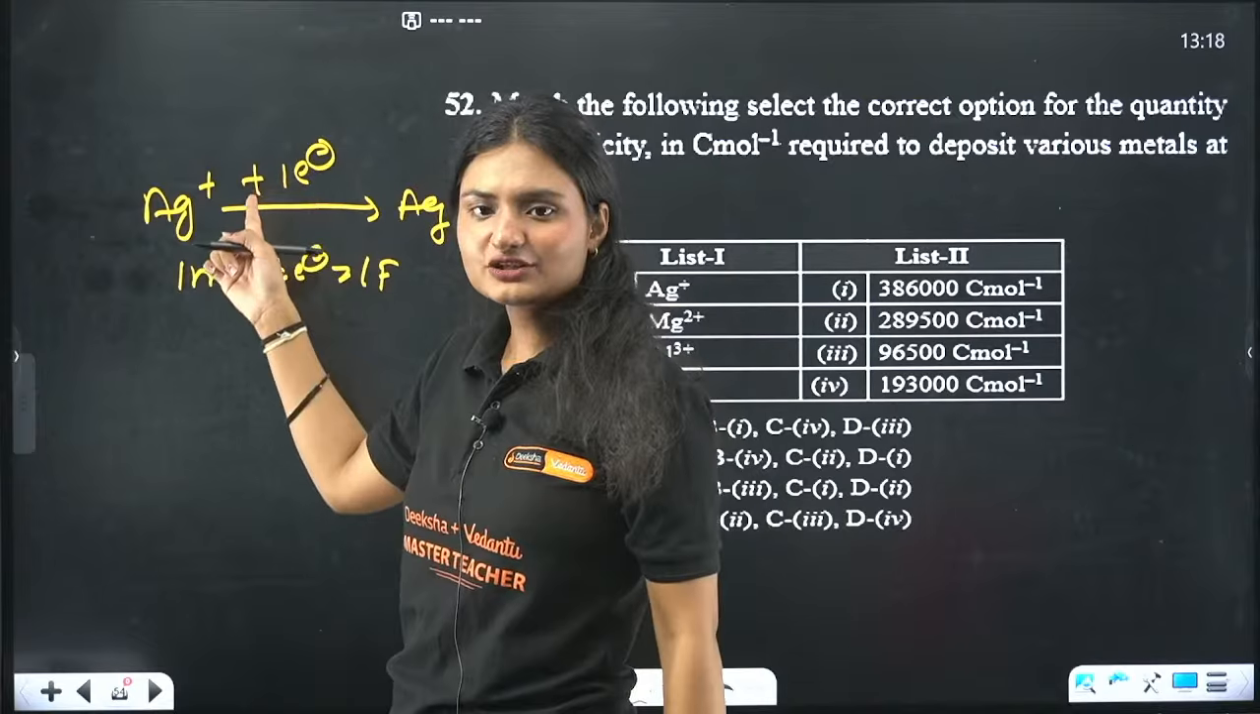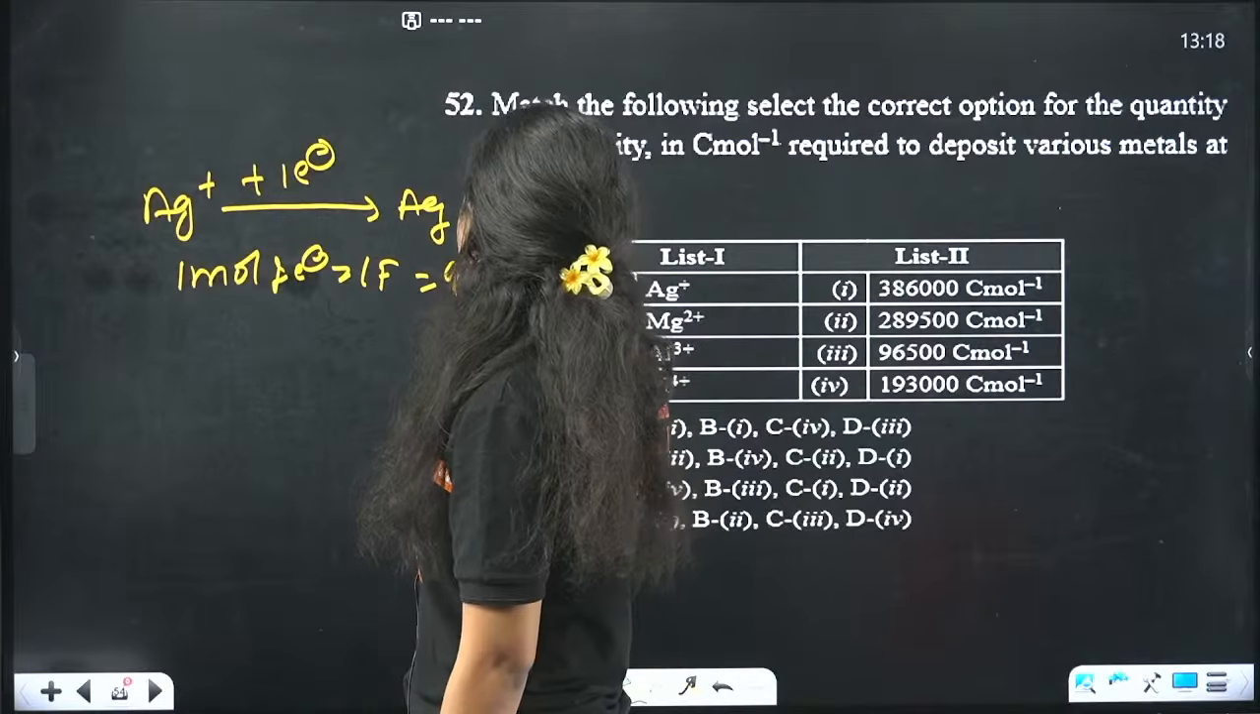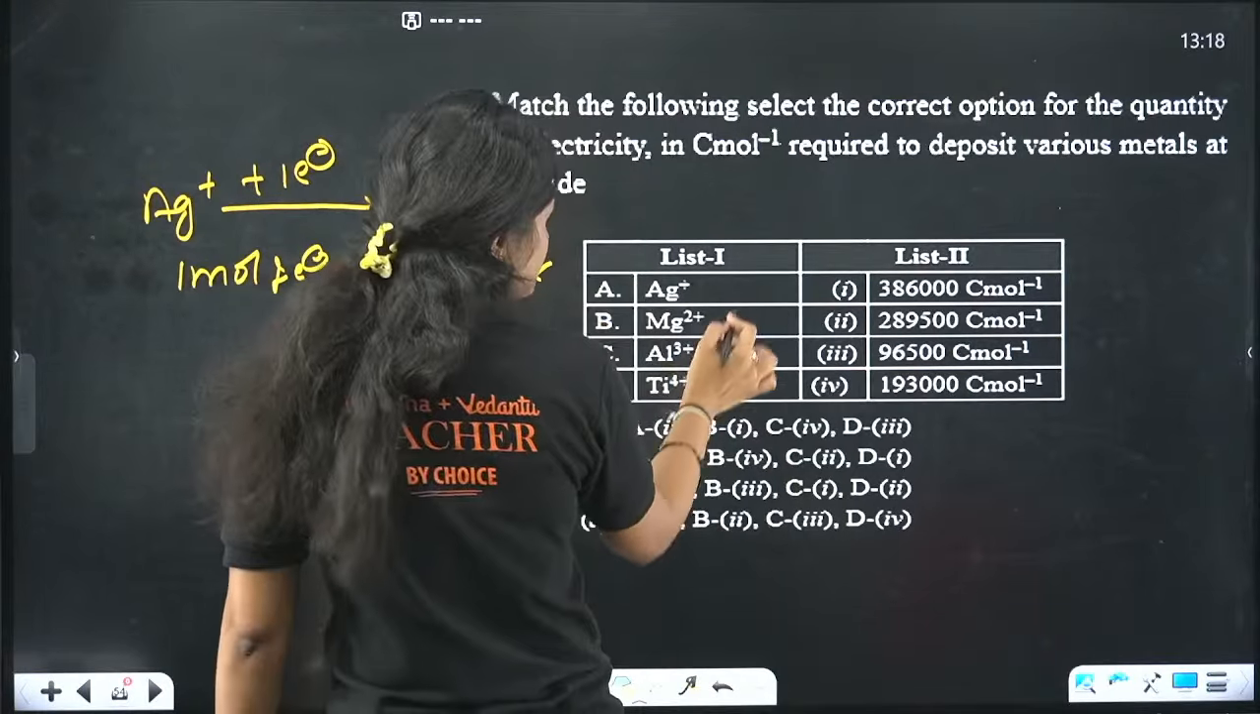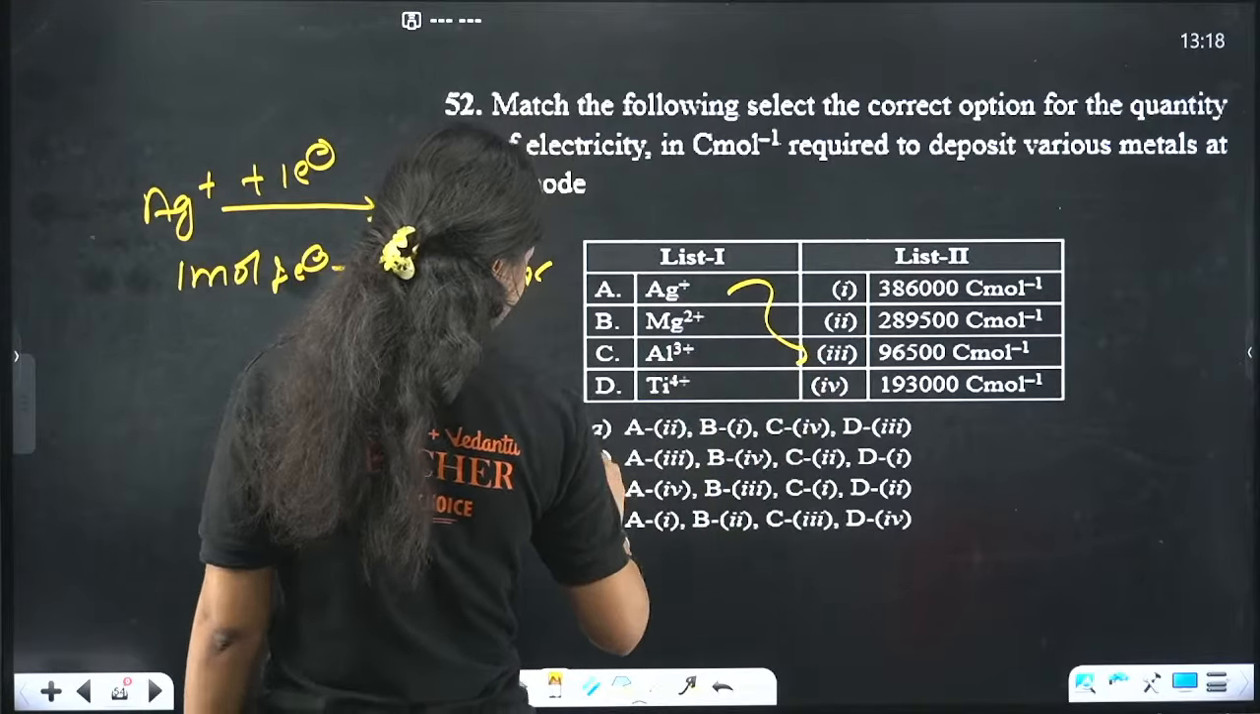1 Faraday. With 1 electron, we are dealing with 1 Faraday. What is 1 Faraday? 96500 Coulomb. So that means this is the correct answer, A3. I don't even have to calculate for the rest.